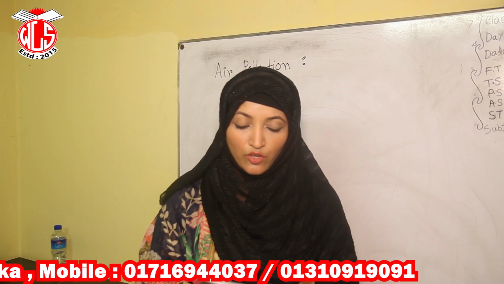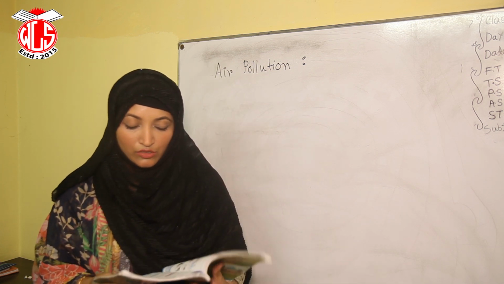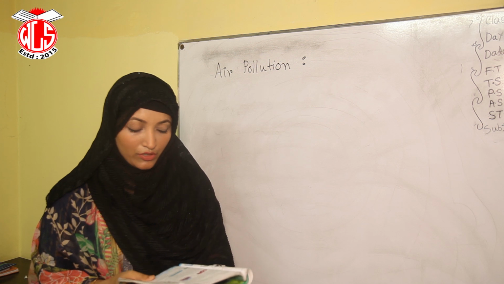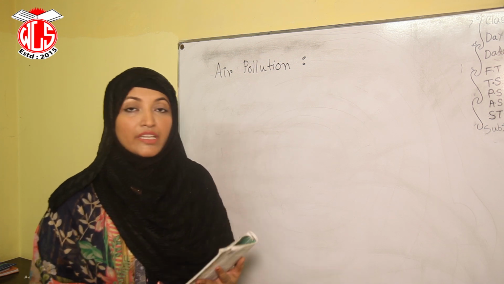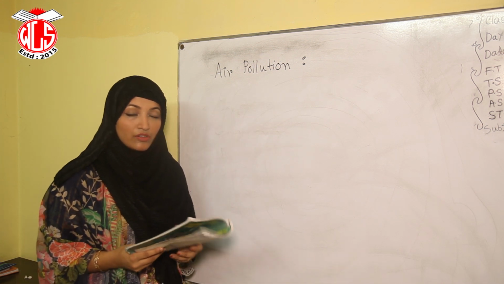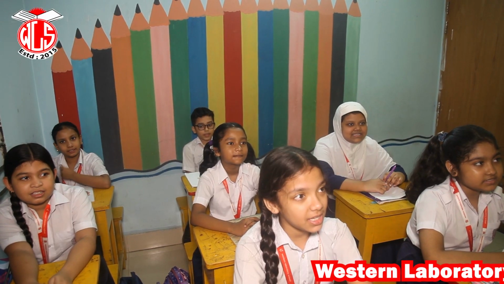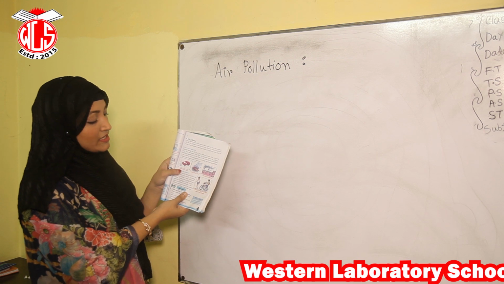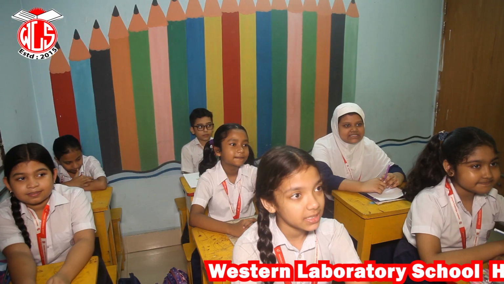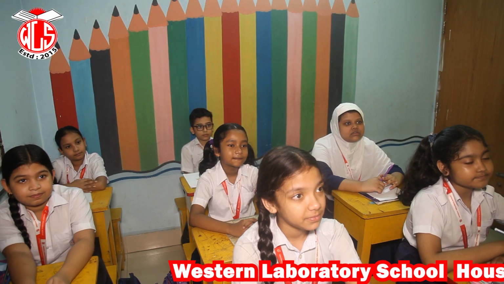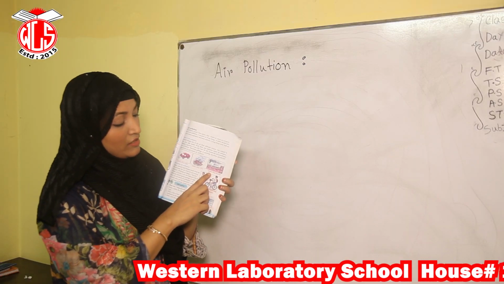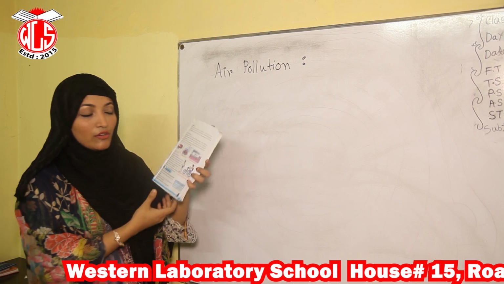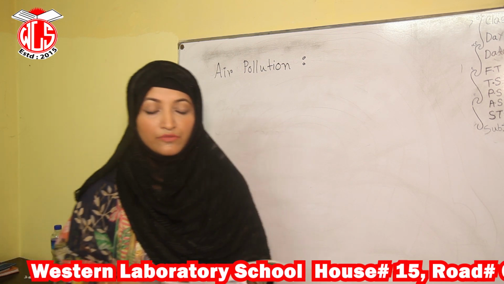Plants, animals and humans need clean air. So throwing garbage in the right place can cut down air pollution. Air pollution can also be reduced by stopping the emission of black smoke from vehicles and garment companies. This picture shows smoke released from a car, from a fire, and from a factory. Okay, that's all for today.